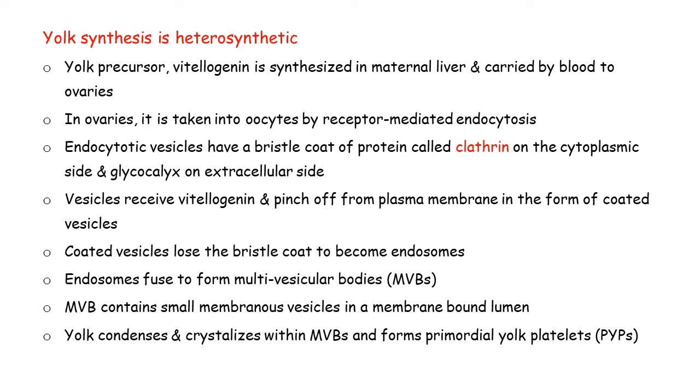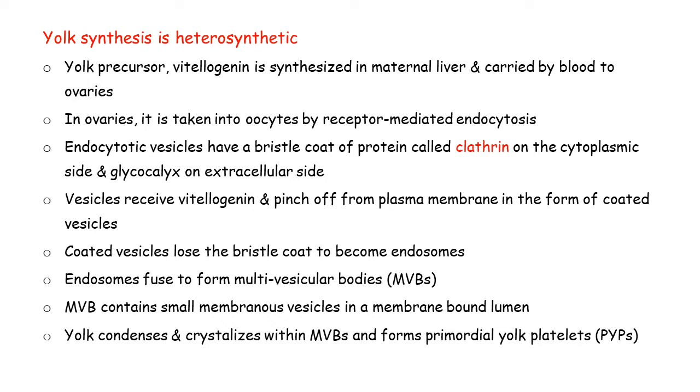These endocytotic vesicles have a bristle coat of protein. That protein is called clathrin, and on the cytoplasmic side. So, the site where the oocyte takes the vitellogenin, there is present a specific kind of protein coating on the cytoplasmic end of the oocyte, and that coating is of clathrin protein.